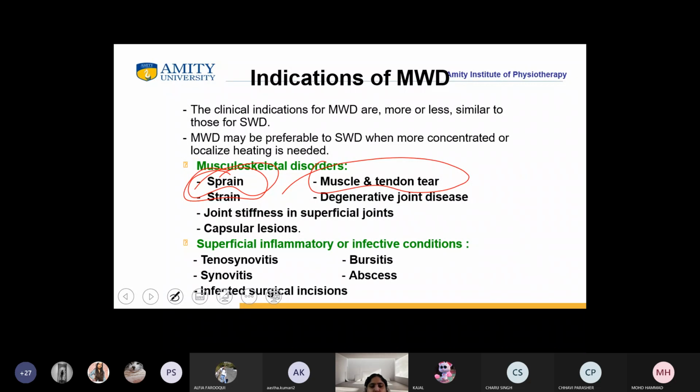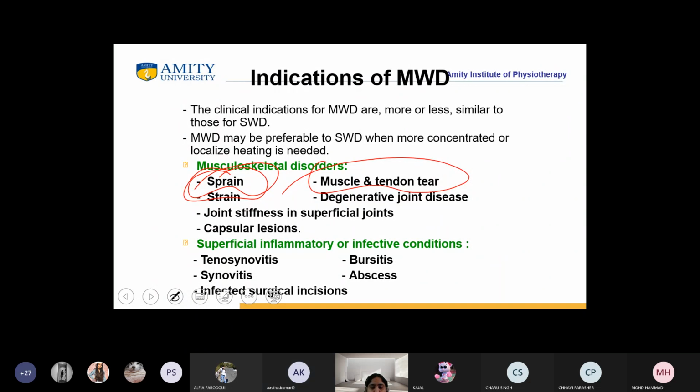Okay. Now, what about the superficial inflammatory or infective conditions? Here I would talk about infected surgical incisions. Now here, Astha, your delayed healing point will come in. Sometimes what happens, especially after the abdominal or intestinal surgeries, the surgical incision which is given to the patient is not healed properly. And that is a kind of open wound. So to promote the healing, this particular modality is given.